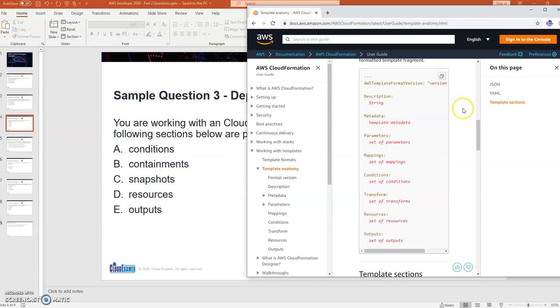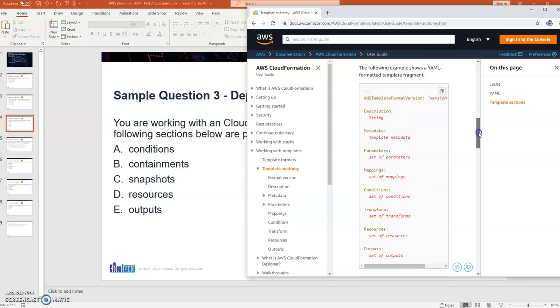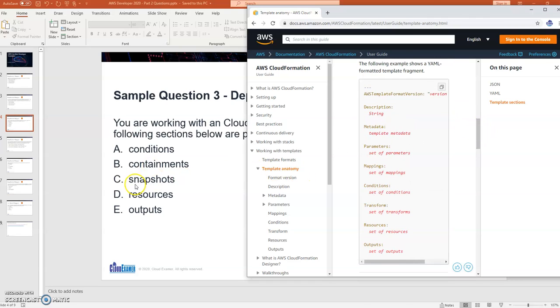B, containments, we don't see that in the template, so that's not it. Snapshots, we don't see that in the template. We do see resources, D, and we do see outputs, E. So if the question is asking us to select 3, the answer here would be A, conditions, D, resources, and E, outputs.